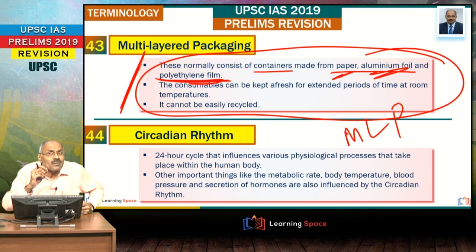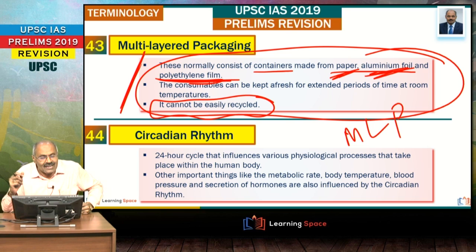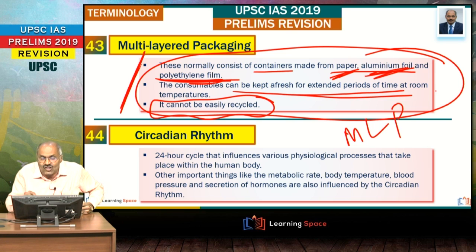And the basic problem with multi-layered packaging is they cannot easily be recycled. They are having paper, aluminum foil, polyethylene film and some other components. And here the consumables can be kept fresh for extended periods of time at room temperatures.